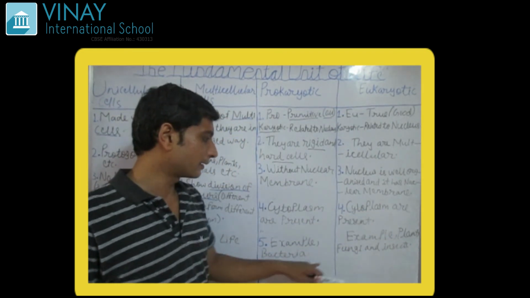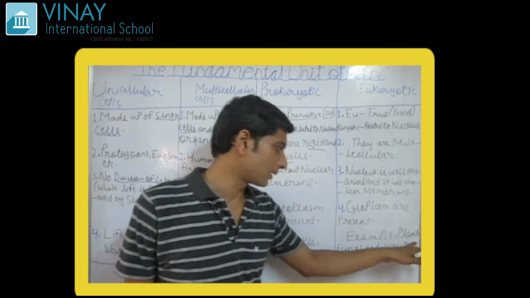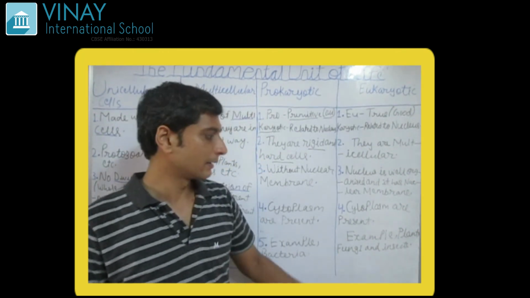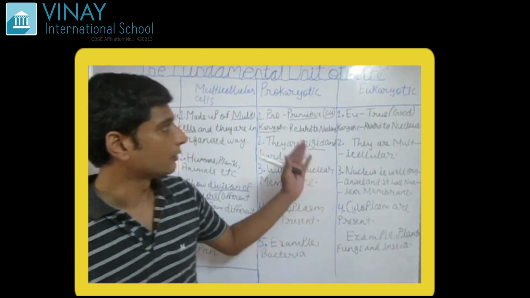Example: bacteria, and various types of bacteria are there. They are the example. And here the examples are plant, fungi, and insect, the examples of eukaryotic.